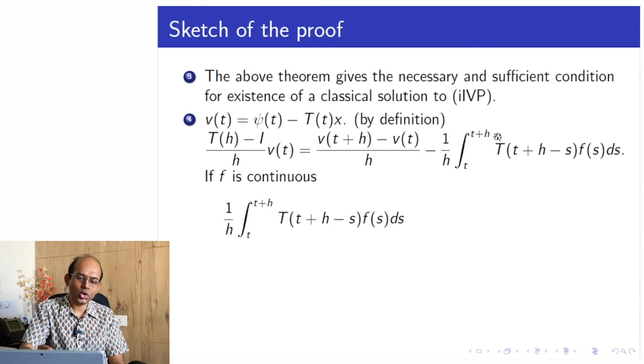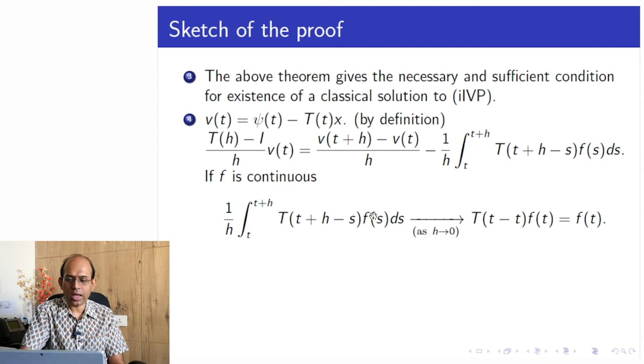Okay, so if f is continuous, this part, 1 over h times the integral from t to t plus h of T of t plus h minus s f(s) ds, converges to T of, so h is 0, s is t, T of t minus t, f of t. So this is T of 0, that is the identity map. So that applied to f(t) is f(t) itself.